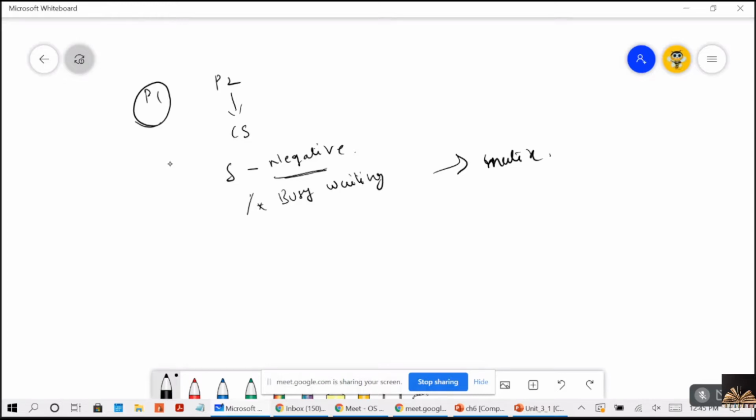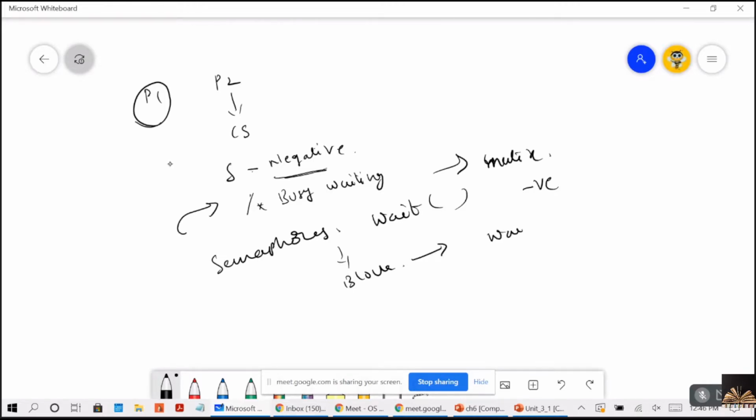So to avoid this, in semaphores, when the process executes this wait and it returns negative, instead of entering into busy waiting, it will block itself. When it is blocked, it will be moved to the waiting queue, which is associated with the semaphore.